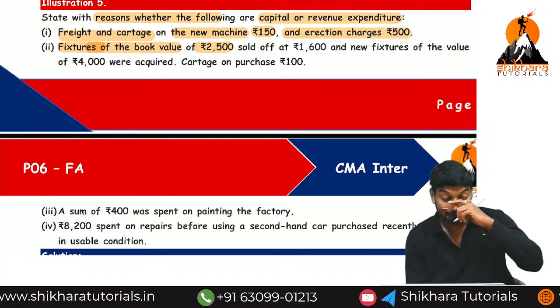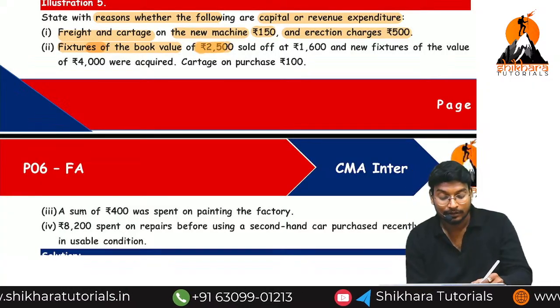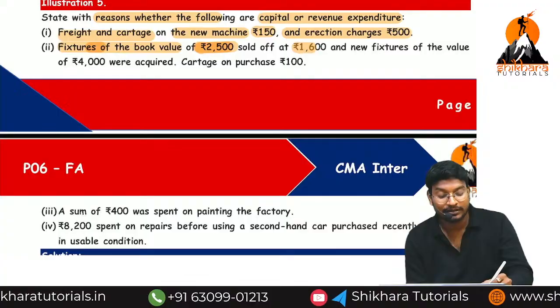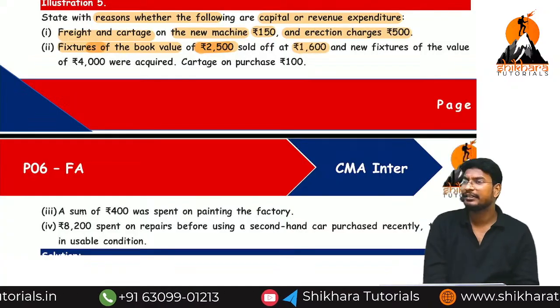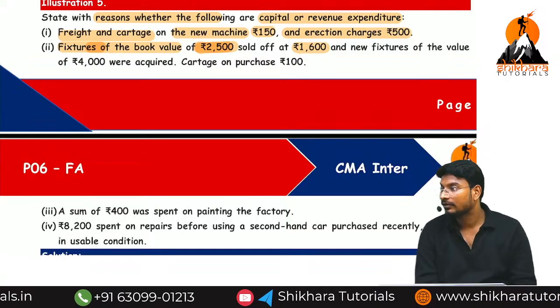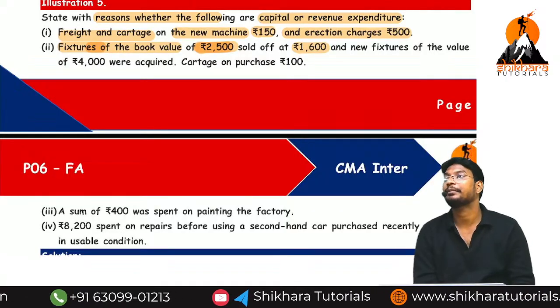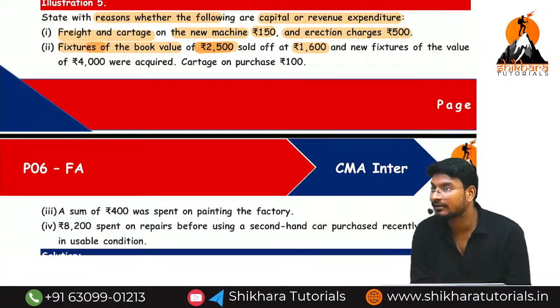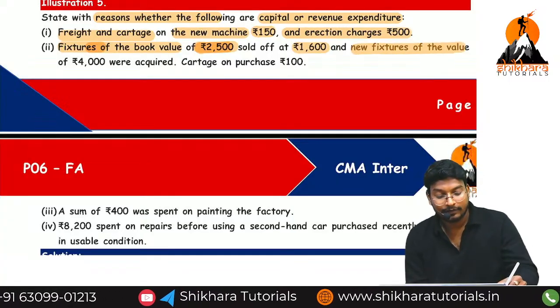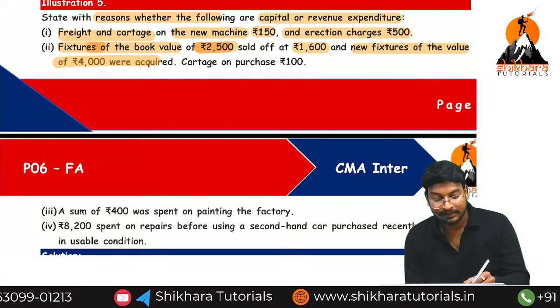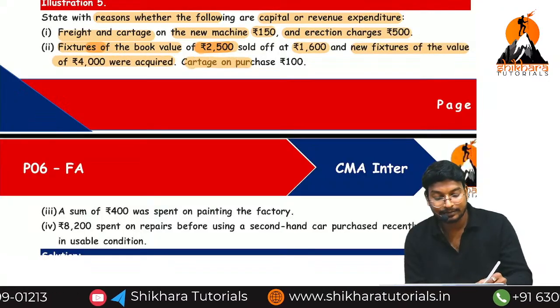Fixtures book value is how much? 500. Sold for how much? 1600. So whether we are getting a profit or loss? Loss. This type of loss is called capital loss. And a new fixture of the value of 4,000 was acquired and cartage expenses how much?